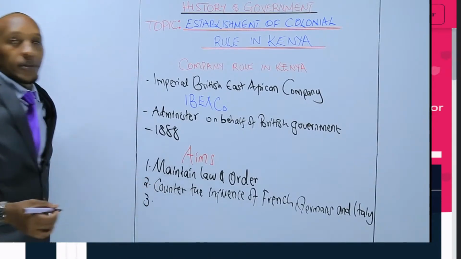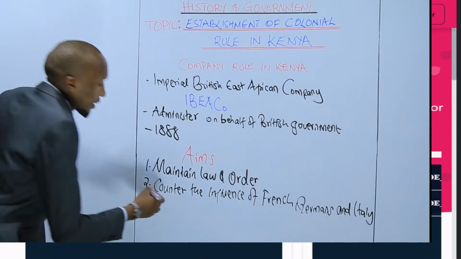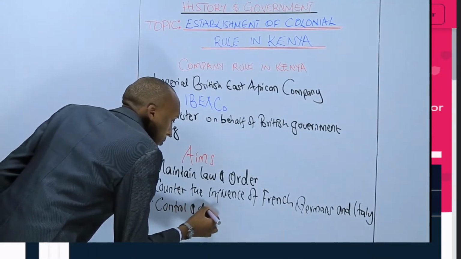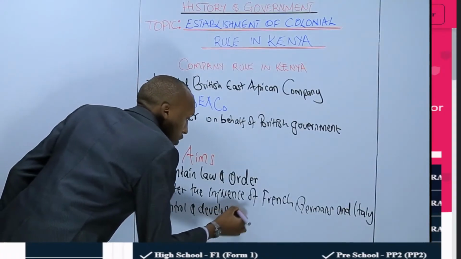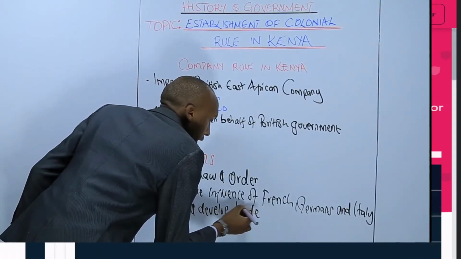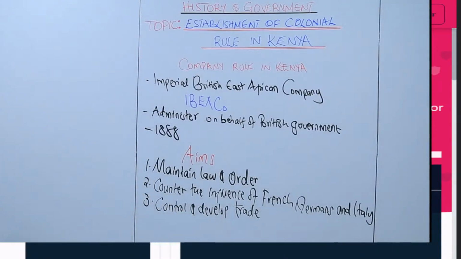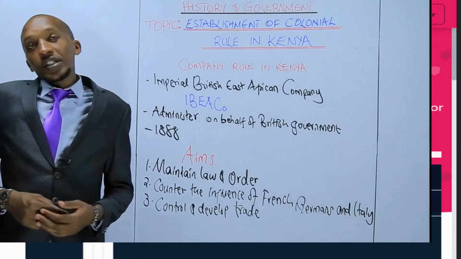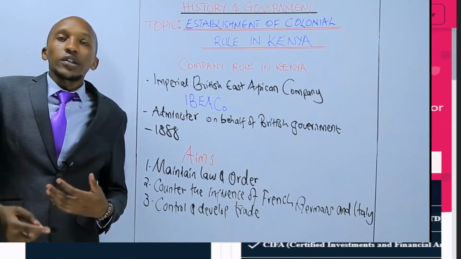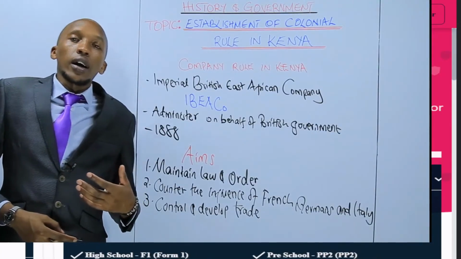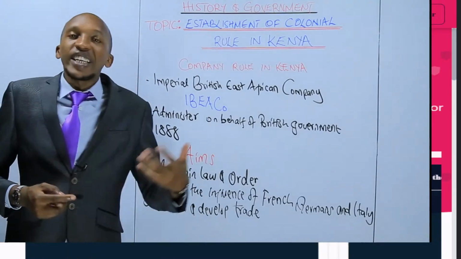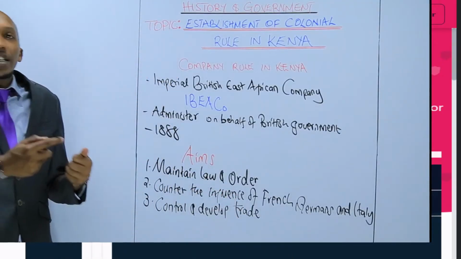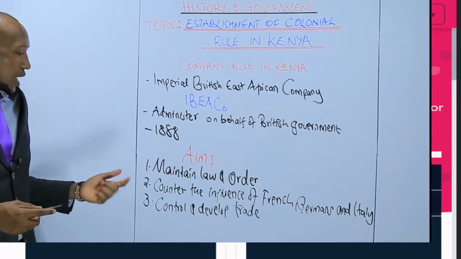So the other aim, or the other goal for them, was to counter the spread or the influence of those countries. Number three, they were to control and develop trade and trading activities. They had to make sure that there were effective trade activities in that area. The communities, they were able to exploit the resources. They were able to get control of the trading activities in the territory.